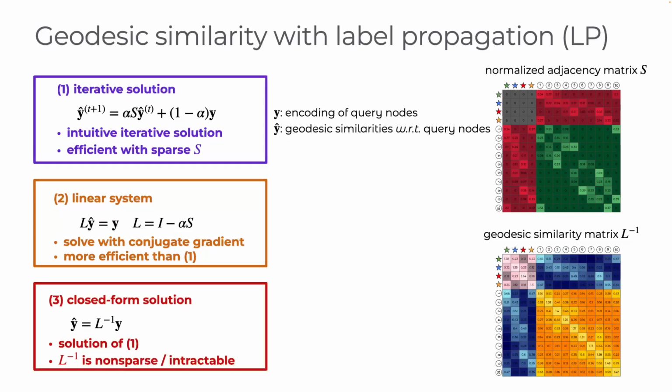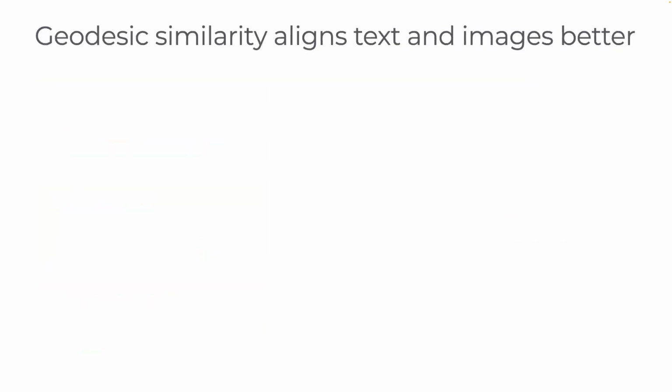However, considering that L inverse is a dense matrix, this solution is intractable for large graphs. Our label propagation typically uses equation 2, but we rely on equation 3 to enrich the intuition of the approach and also to propose a variant for speeding up inference. The technical details can be found in our paper.